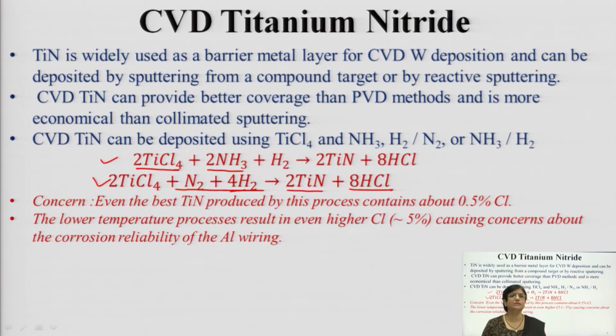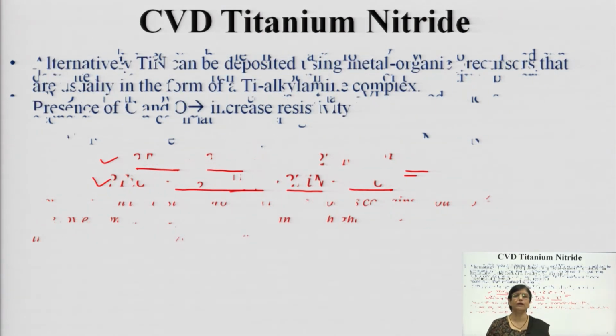The concern in this case is that even in the best TiN products being used, you have chlorine, about 5% of chlorine, and lower temperature processes result in higher chlorine getting released, causing concerns because chlorine is very corrosive. Because of the corrosive nature, it can damage the other metal layers, or basically the aluminum wiring. It is highly corrosive. So, with the byproduct being chlorine, you have to carry out this process very carefully.